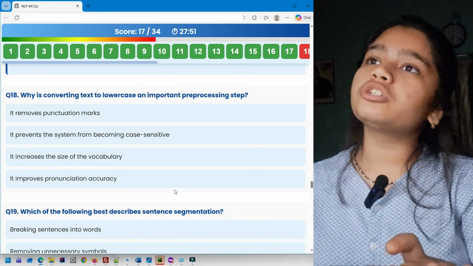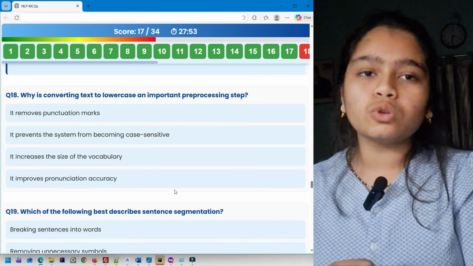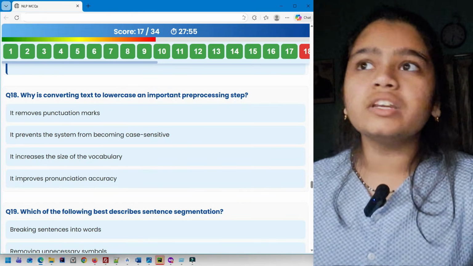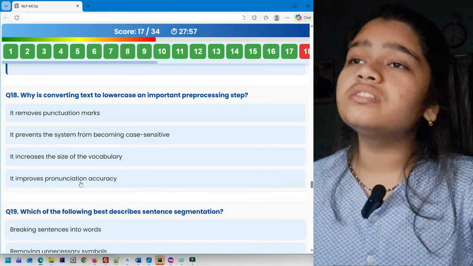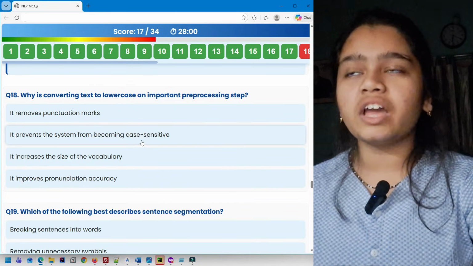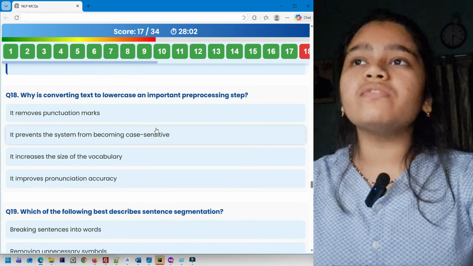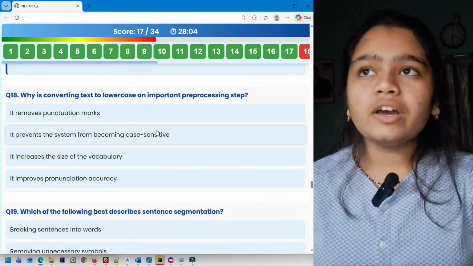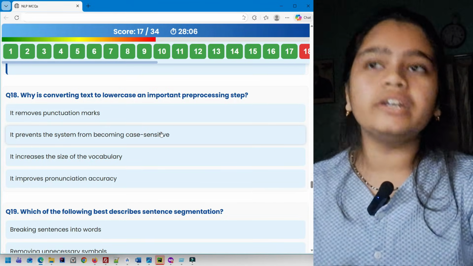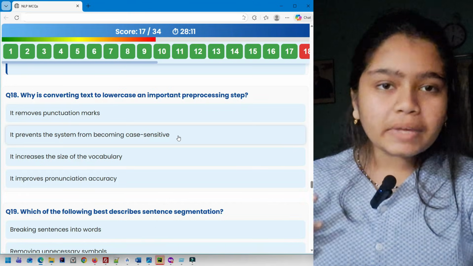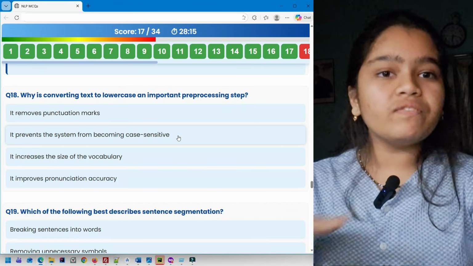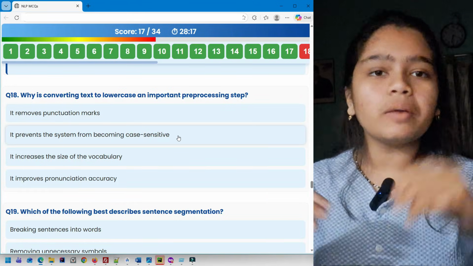It removes punctuation marks. It says about converting text to lowercase, not removing punctuation marks. Incorrect option. Prevents the system from becoming case sensitive. Yes, this can be correct, because if you're converting to lowercase, then everything has the same standard. So the system doesn't become case sensitive, because everything is in lowercase. Nothing, some in uppercase, some in lowercase.